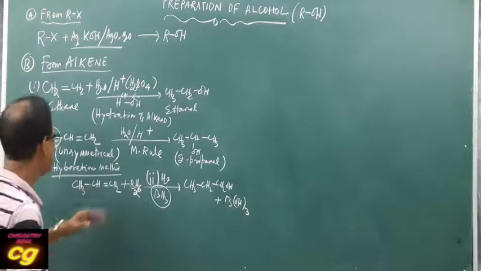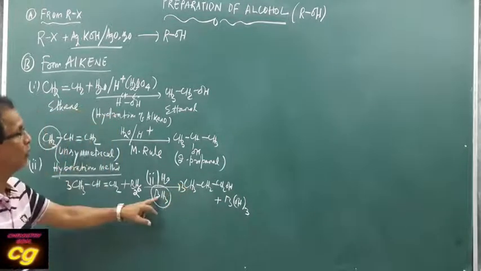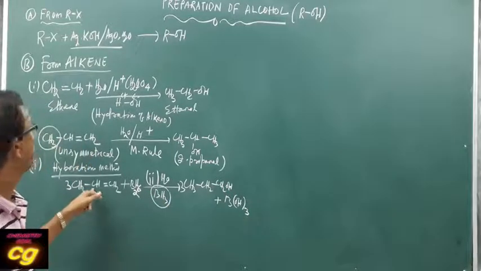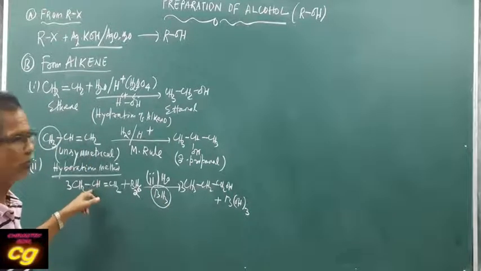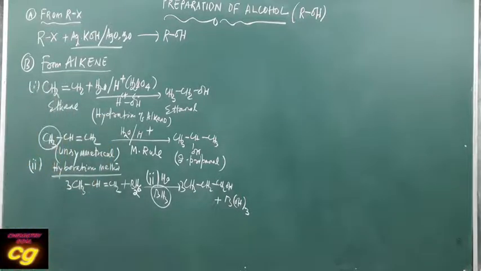But here, if you balance it, if you take BH3, 3 moles of alcohol will be produced. Generally, remember, 3 moles are produced because boron contains 3 hydrogens, so 3 hydrogens are replaced by what? Alkene. That's why 3 moles of alcohol are produced. This is called the hydroboration method. This method is a very important method for preparation of alcohol, that is hydroboration. So this is the method from alkene.